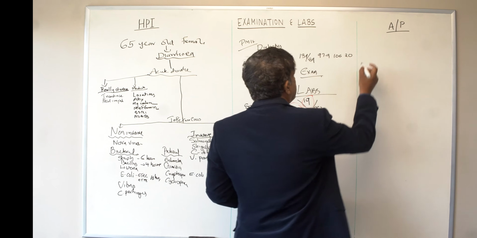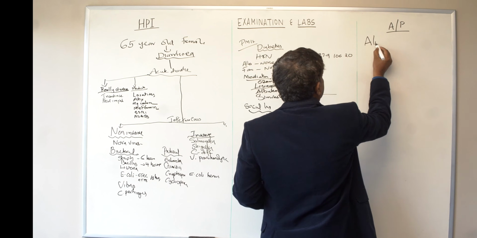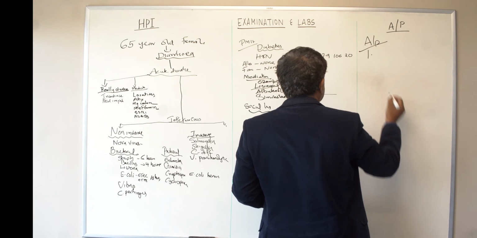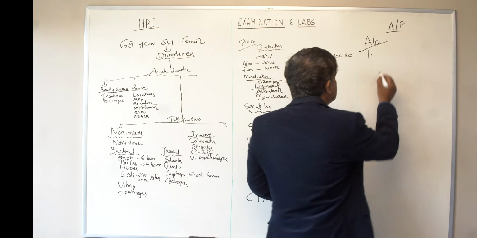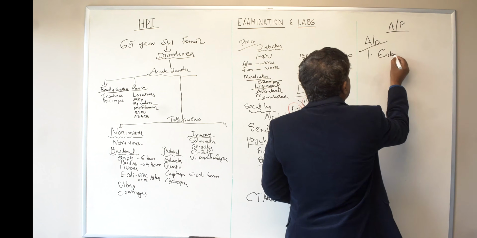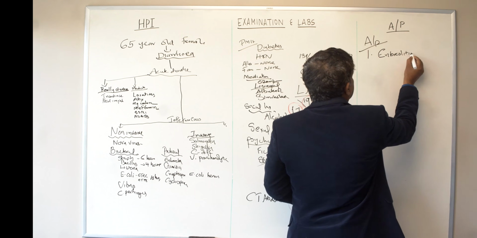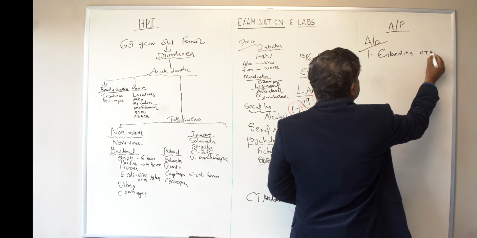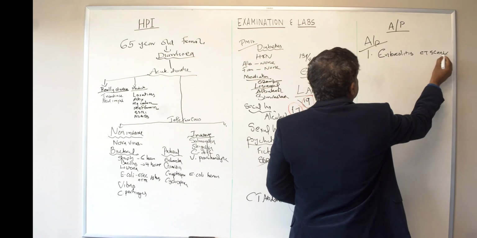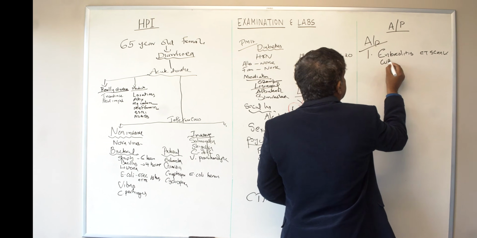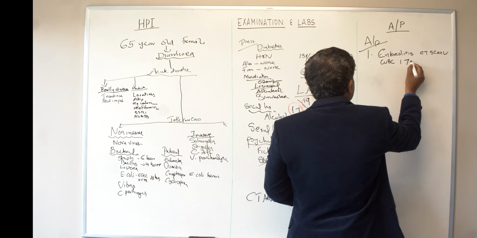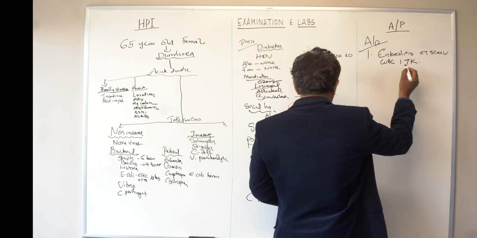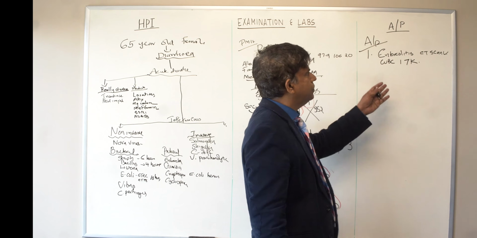Somebody tell me, what do I write? Assessment and plan. What is my number one diagnosis? Can I write enterocolitis? Yeah. I would still write enterocolitis. The CT scan supported it, right? Yes. And then what would I say? WBC count is what? 17,000. And then what do I do in this case?